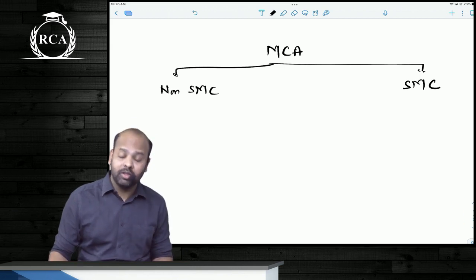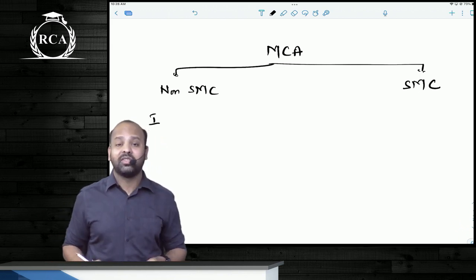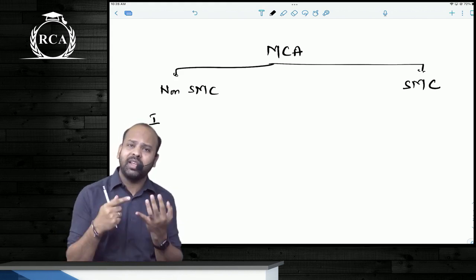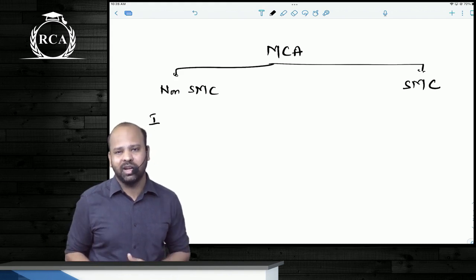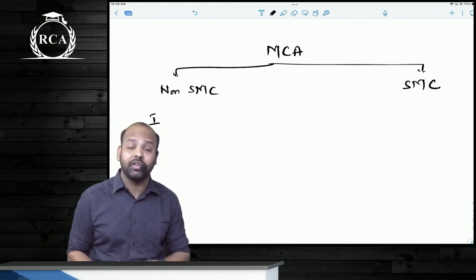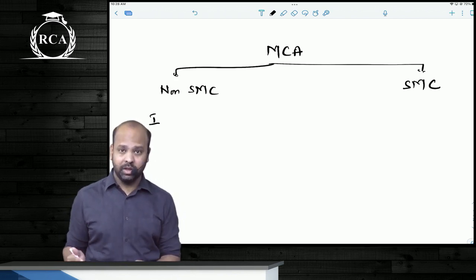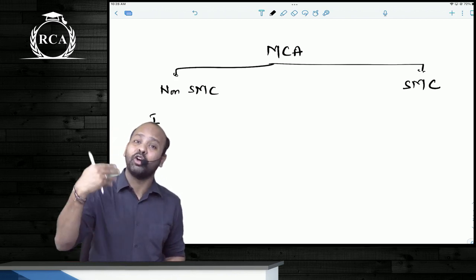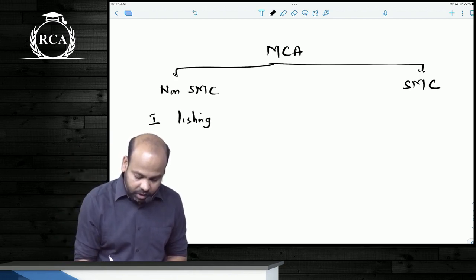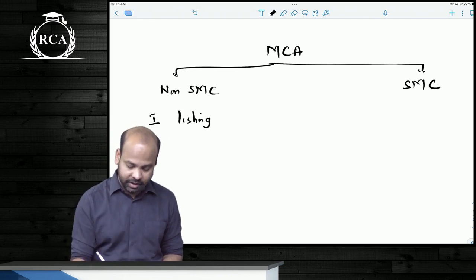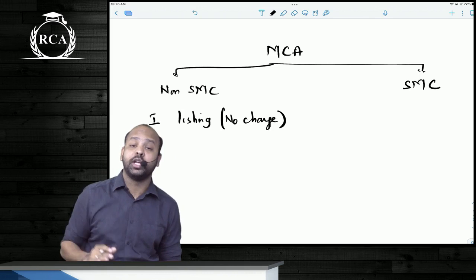As far as a non-small and medium-sized company was concerned, the first condition was listing criteria. If any securities of the company, guys, are listed or in the process of being listed in India or outside India, it will be a non-SMC. The minute your securities are listed, you will be deemed to be a bigger entity. You will be a non-SMC. All accounting standards are applicable in full. So the first one was based on listing status. There is absolutely no change in this.